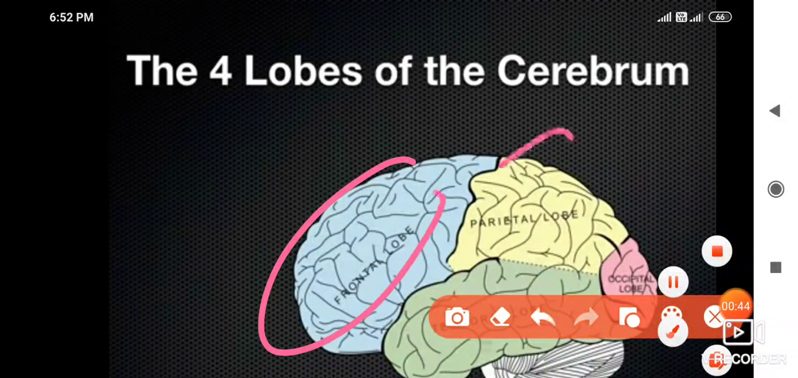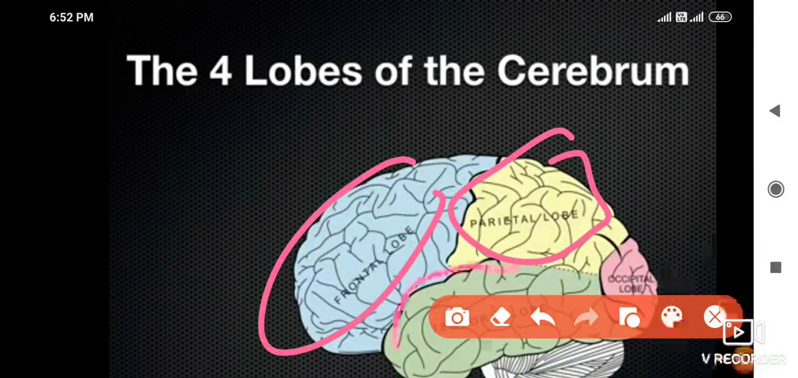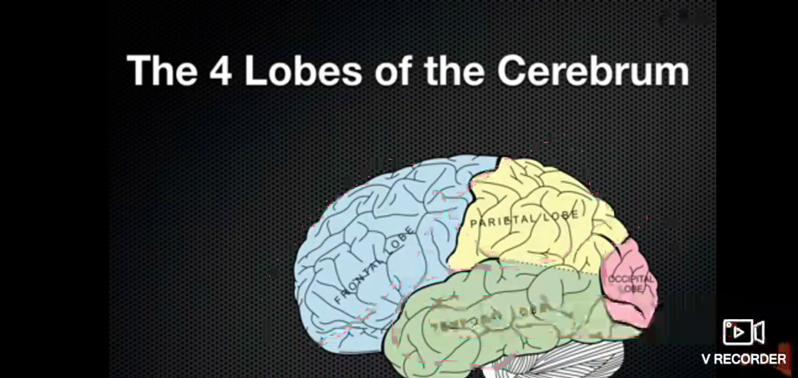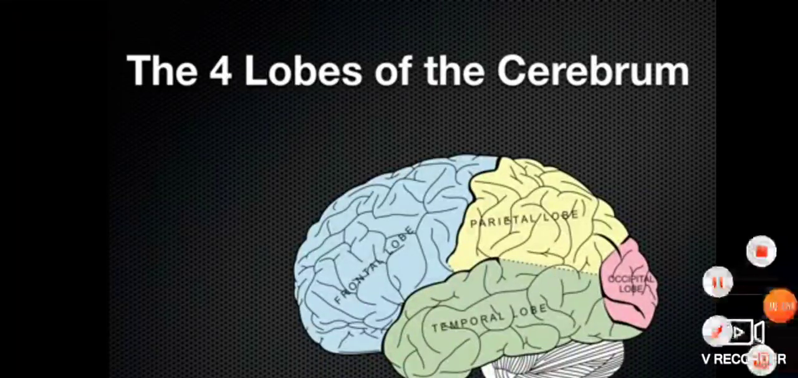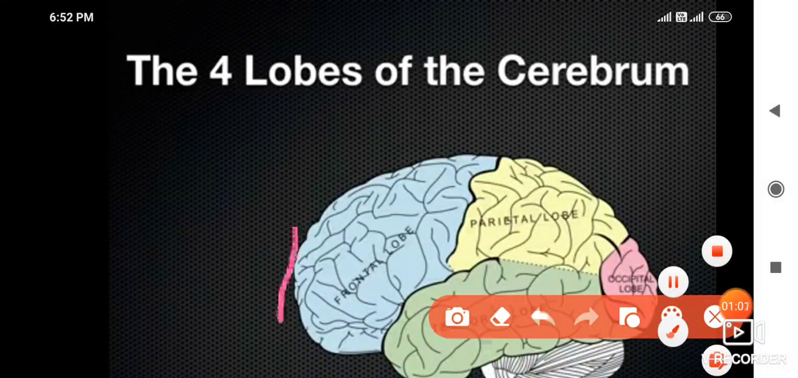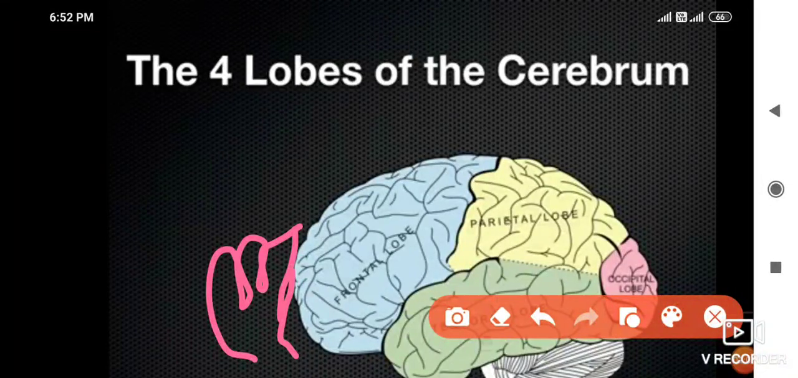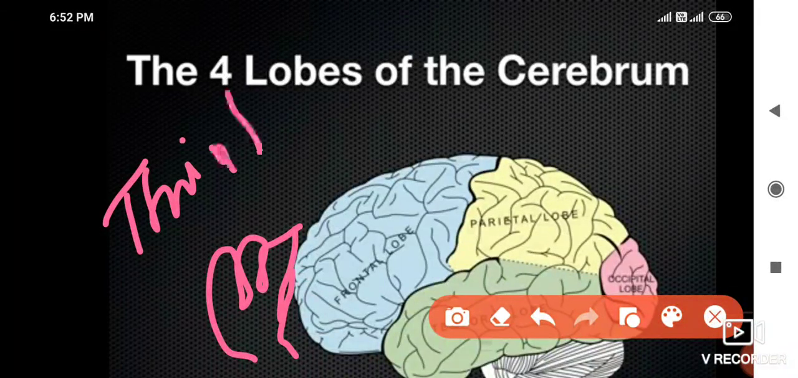This is the frontal lobe, parietal, and here it is temporal, and at the backside is a small lobe, the occipital lobe. Okay. So I am going to explain some brief thinking here. The frontal lobe: when you put your fingers or hand in front of your head, that means you are thinking. In the frontal lobe, thoughts are generated.